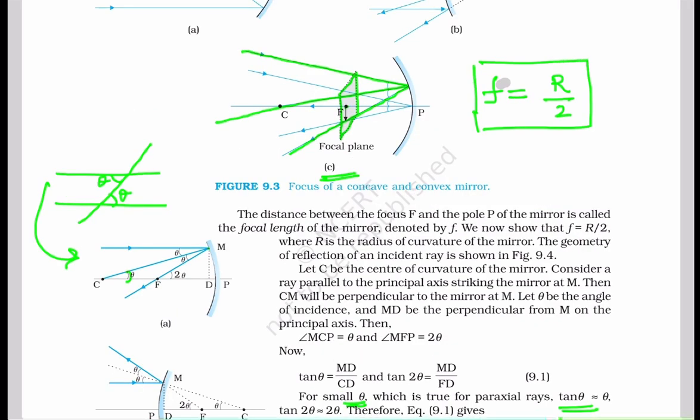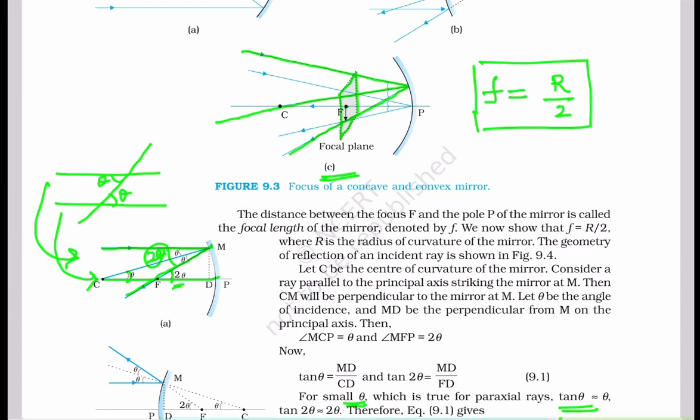Now we have angle theta plus theta. That means this is 2 theta, and therefore again by this principle, this line and this line are parallel to each other, and a third line is intersecting these two lines. Therefore, this 2 theta is equal to this angle. That is, this angle becomes 2 theta.